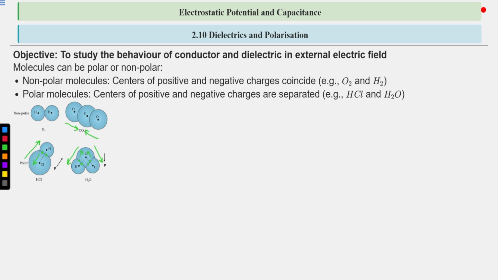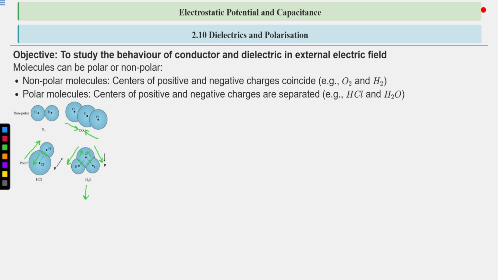Okay, so this dipole moment and this dipole moment are equal but not in the opposite direction. So they will sum up and give some net dipole moment. So there is a permanent dipole moment of this molecule, so this molecule is a polar molecule. I hope you understood the concept of polar and non-polar molecules.